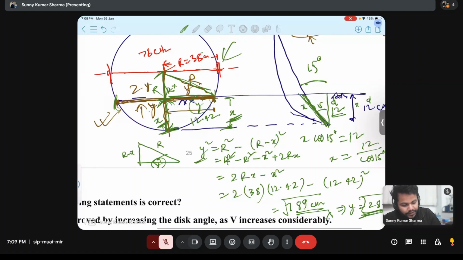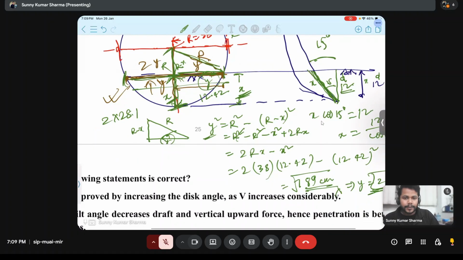And what we need is 2y. So 2 into 28.1 is 56.2. Okay, 2y is 56.2.